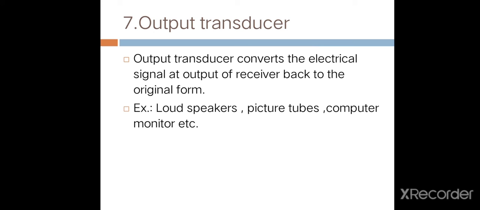Then the output transducer. The output transducer converts the electrical signal at the output of the receiver back to its original form. Examples of output transducers: loudspeaker, picture tube, computer monitor, etc.